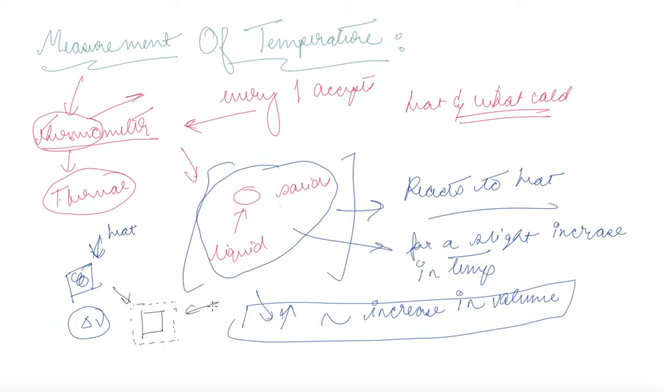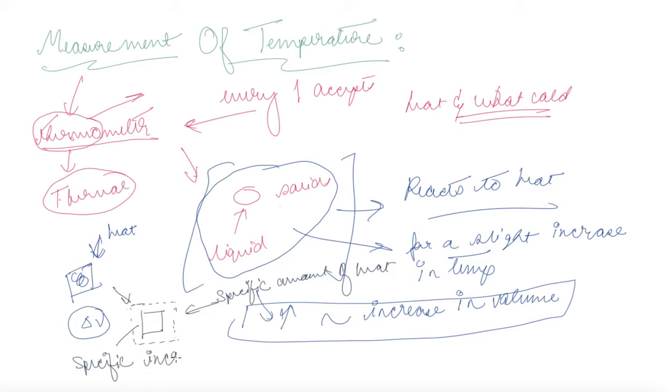So for a specific amount of heat, we know there is a specific increase in temperature over here.